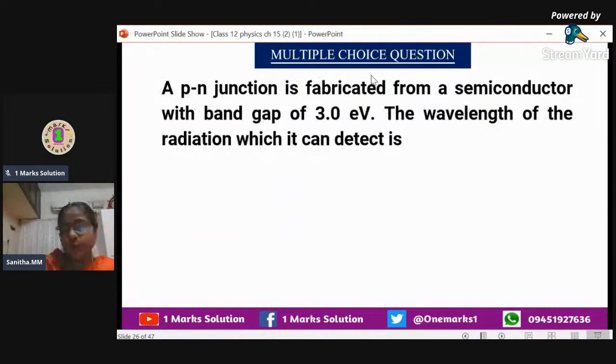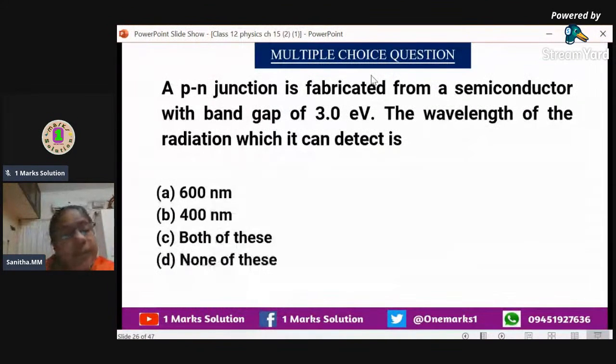Next, we can go for the next question. A PN junction is fabricated from a semiconductor with a gap of 3 electron volt. The wavelength of the radiation which it can detect. 3 electron volt is fabricated, meaning radiation is incident on the diode. In which wavelength can it be detected?